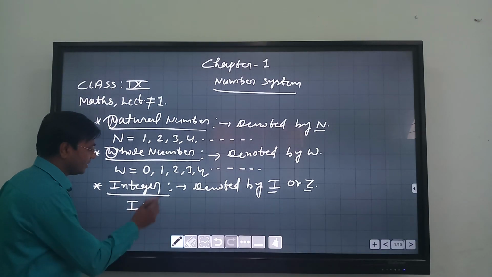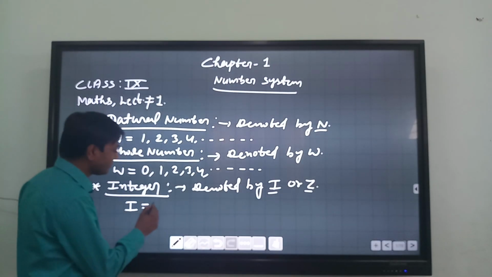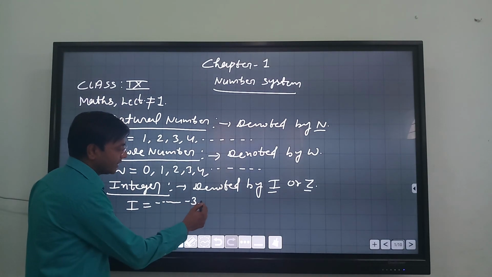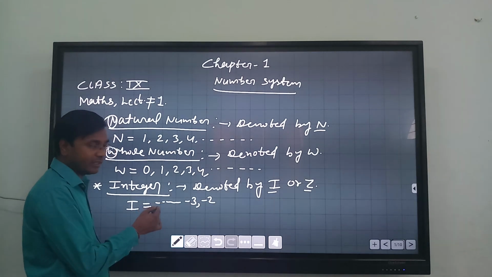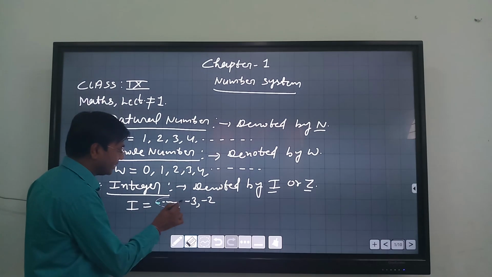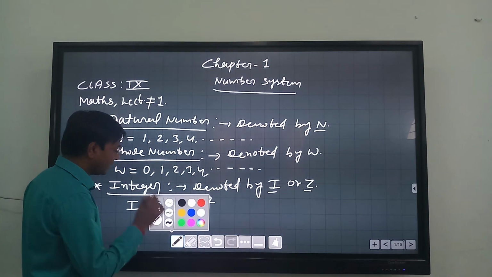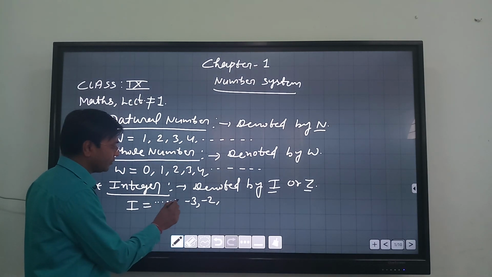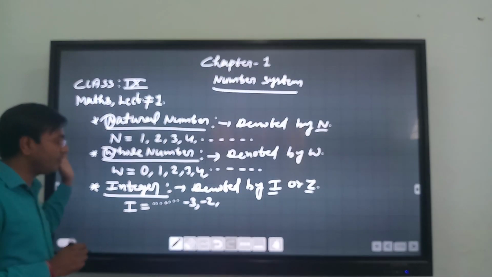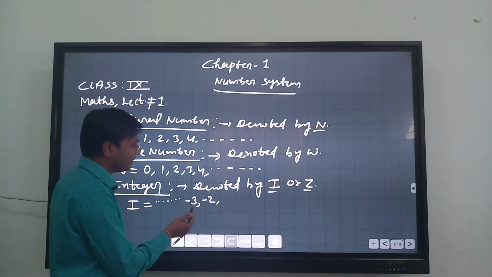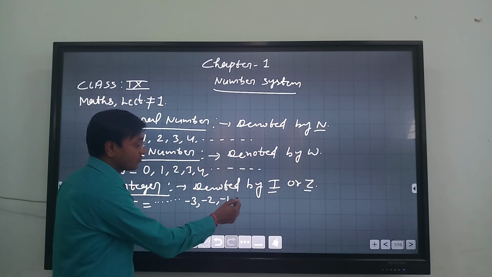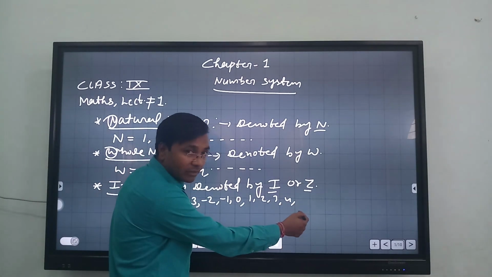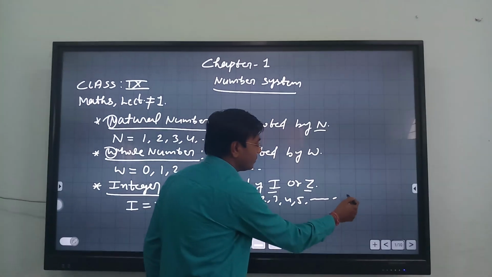So let's write the series of integers. -3. Actually, this starts from infinity, so we can use the dot symbol, and this dot symbol tells us that numbers are being written continued. It has been coming from -infinity. So I have listed some of the numbers: -3, -2, -1, then 0, 1, 2, 3, 4. Next number, yeah, 5, and so on up to.